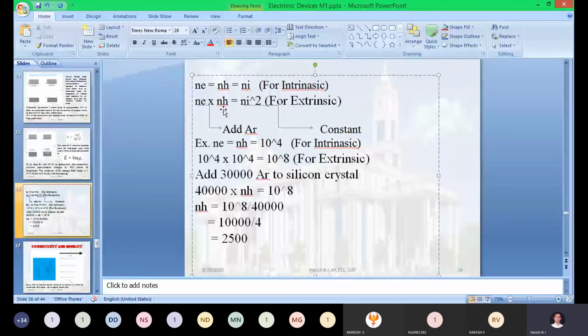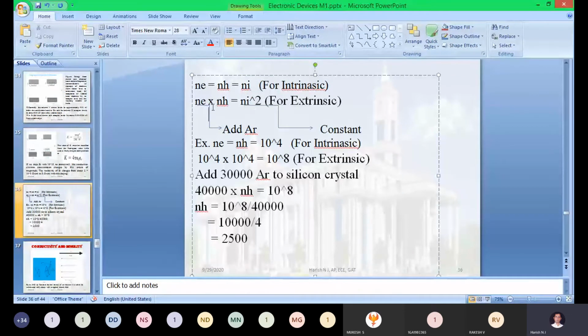Now you can add a pentavalent impurity or a trivalent impurity, whatever it may be, but the RHS will be a constant: Ni square. I will repeat once again. For fabrication of n-type or p-type, you can add the pentavalent impurity or a trivalent impurity. This Ni square will be the constant.